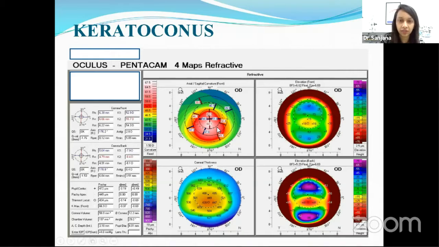So this is very, very clear that it's a case of keratoconus. Now, when we look at this anterior sagittal curvature map, we see that there is steepening where the K values are very high. We see that the flatter axis is 52, steeper axis is 55, K max is 66, very steep cornea. And when we look at the anterior elevation map, we do see a very nice island in the center, whose values are higher than normal, which indicates that this area is steeper and more elevated, and also coinciding with the posterior elevation map where the central value is again high. And these things are also coinciding with the thinnest pachy. So basically it's a typical case of severe keratoconus.